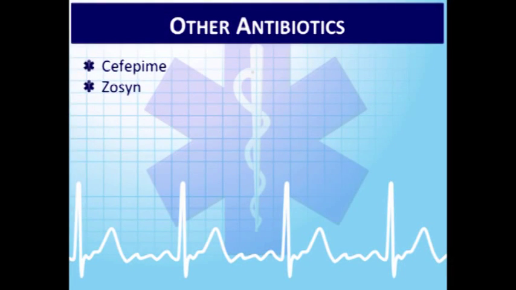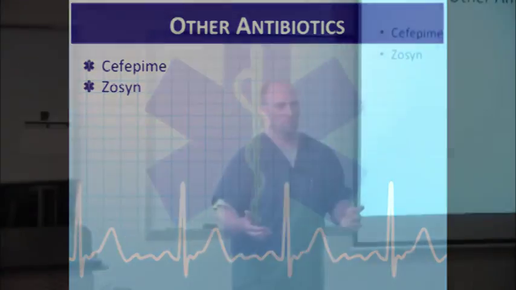Other antibiotics that you can use, cefepime is a common one. This is a 4th-generation cephalosporin. So as you transition from 1st-generation to 2nd-generation, 3rd-generation, and 4th-generation cephalosporin like cefepime, what additional coverage does it provide you? Coverage for Pseudomonas.